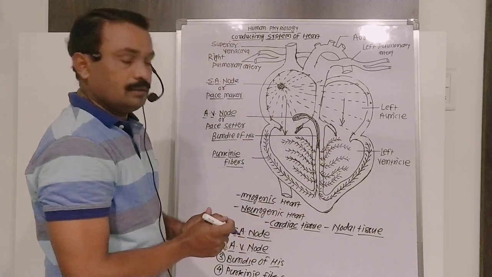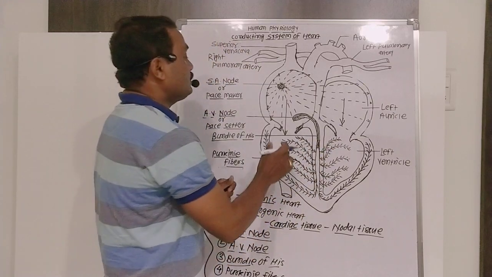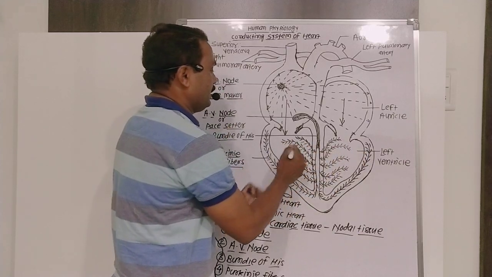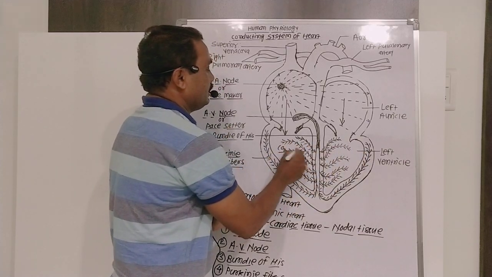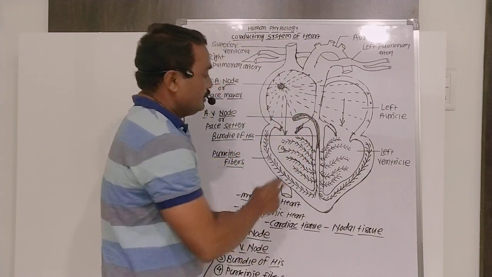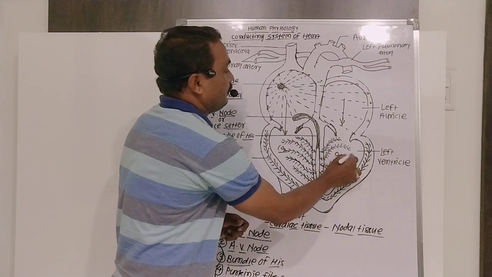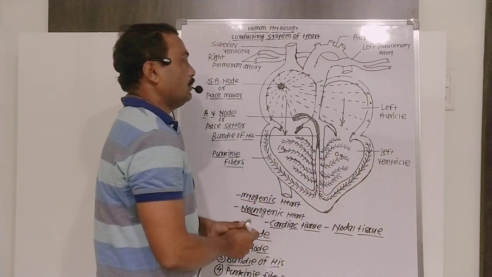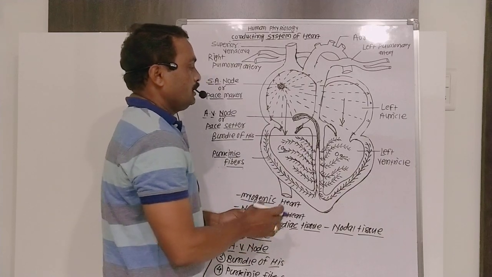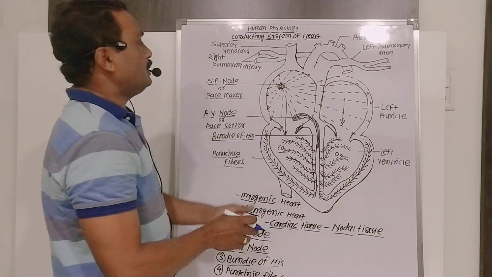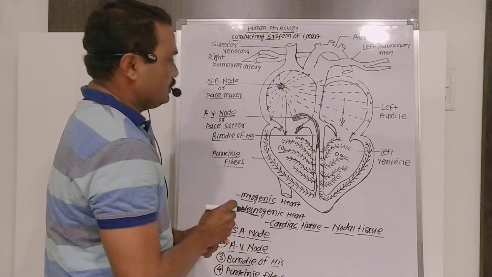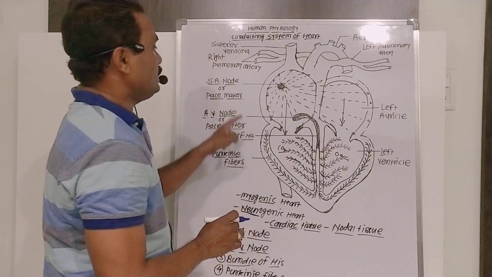What happens when both the right ventricle and left ventricle get contracted? Blood from the right ventricle is pumped into the pulmonary artery and carried up to the lungs for oxygenation, and the blood from the left ventricle is pumped into the aorta and carried up to each and every part of the body. In this way, the rhythmic contraction and relaxation of the heart takes place due to the presence of these nodal tissues in the wall of the heart.